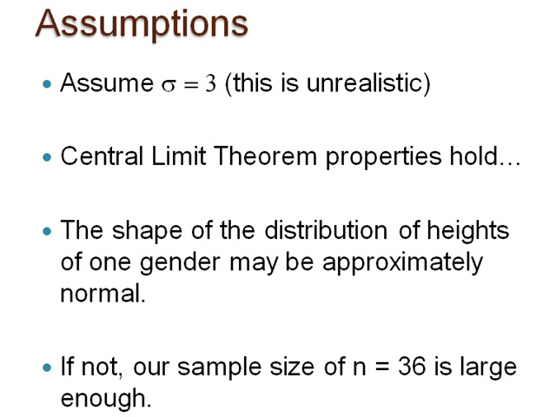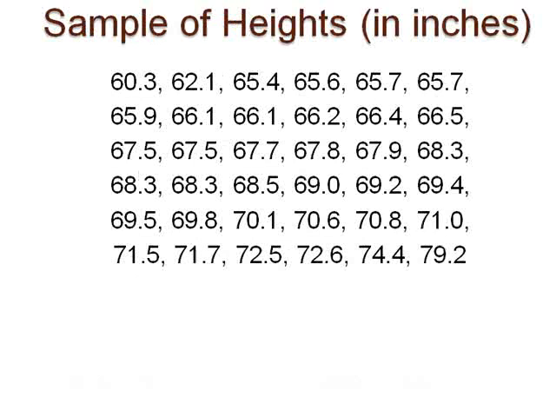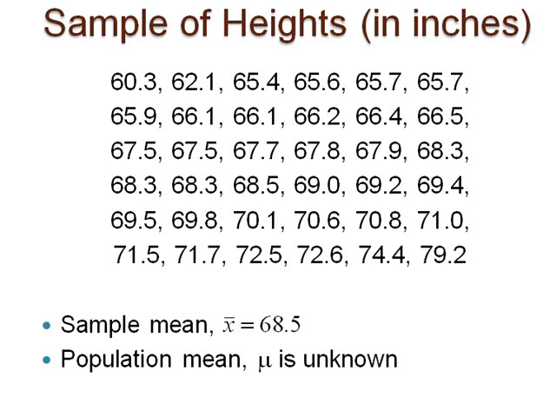Let's go back to our sample of 36 men. These values are the 36 heights in our sample, and our sample mean x bar is 68.5 inches. This is one possible estimate of the population mean, and again, we know that if we took a different sample, we would obtain different heights and a different sample mean. Now, think about the concept of sampling distributions. What do we know about the center and spread of the sampling distribution of mean heights? Pause here to answer this.